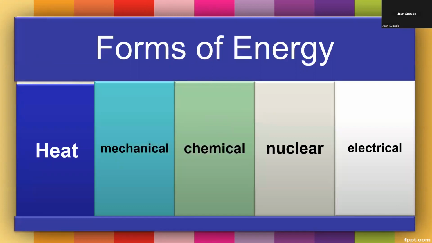So remember the different forms of energy that we discussed. One is heat energy, second is mechanical energy, followed by chemical energy, then nuclear energy, and lastly, electrical energy. Although there are so many other forms of energy such as sound and light energy, we're going to discuss those in another topic.